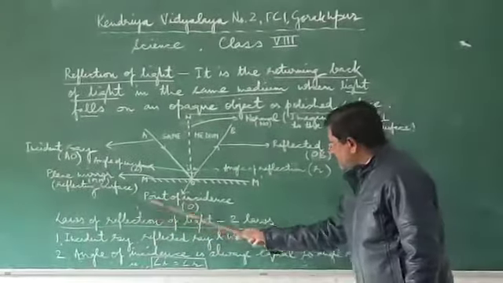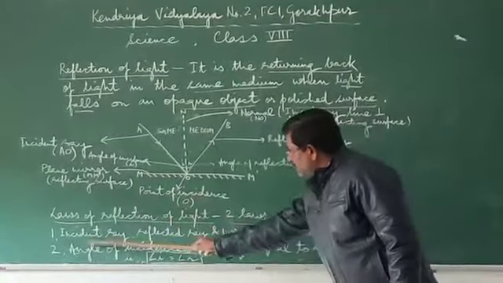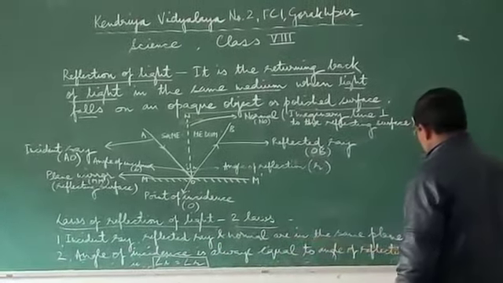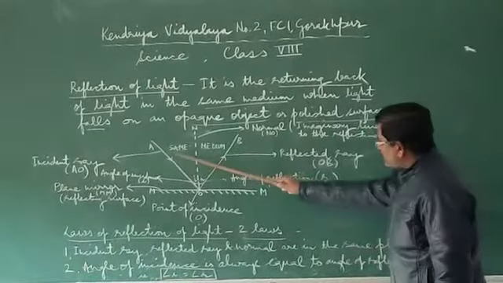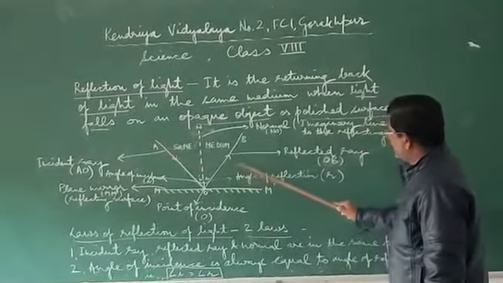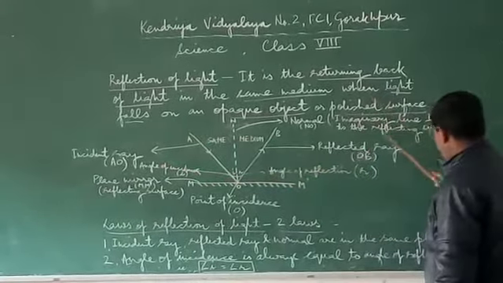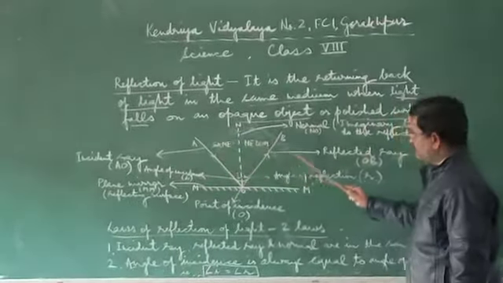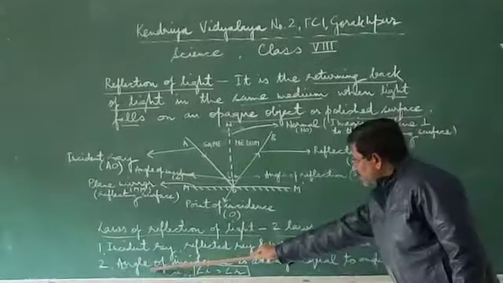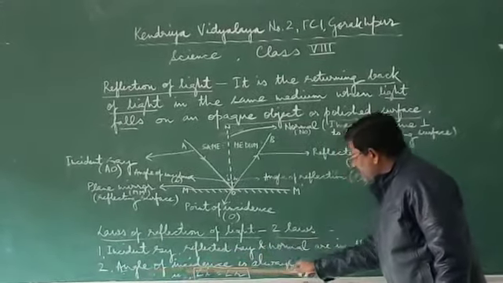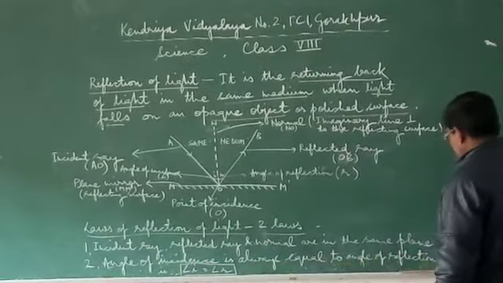The two laws of reflection of light are, the first one, incident ray, reflected ray and normal are in the same plane. You can see the incident ray, the reflected ray and the normal, all these are in the same plane and same medium. The second law of reflection of light is that angle of incidence is always equal to angle of reflection.